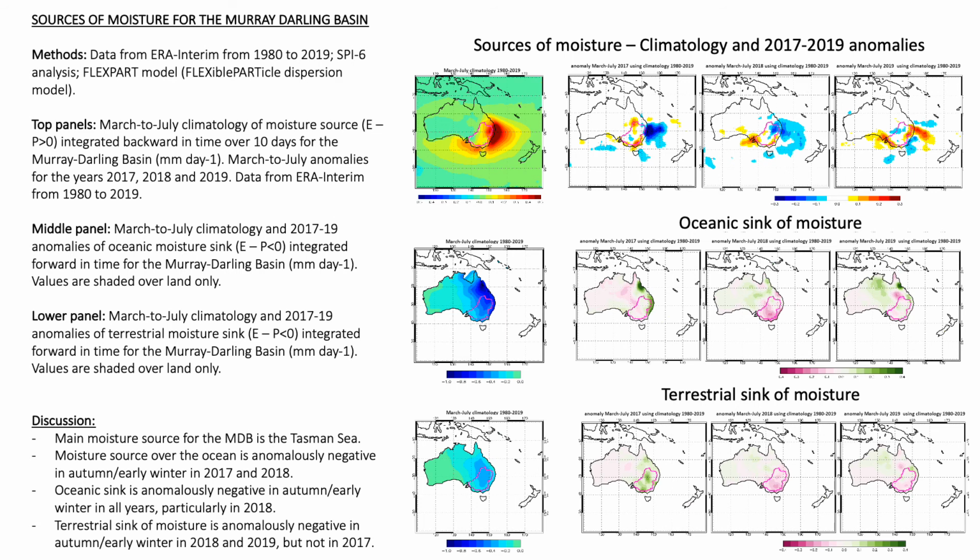However, the decrease in the terrestrial moisture and the reduction in the usual oceanic source of moisture accentuated the drought in the following years. So this preliminary analysis suggests that the anomalous deficit of oceanic moisture transport to Southeast Australia was the primary reason for the meteorological drought in 2017 and 2019.